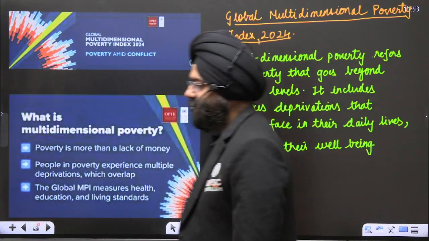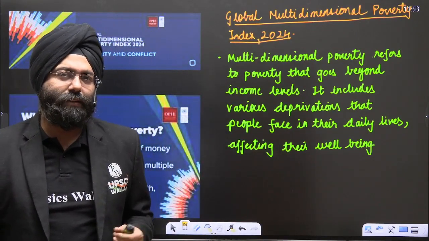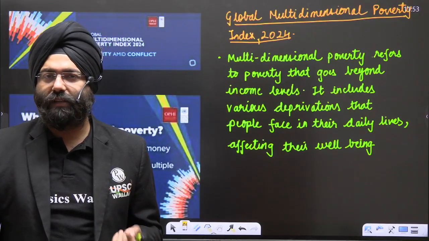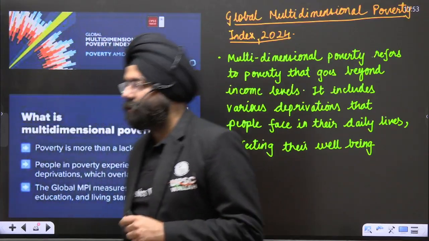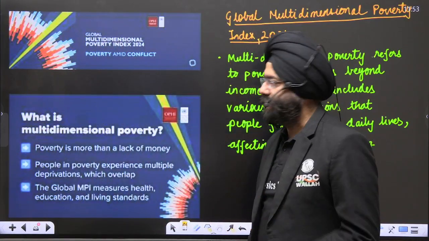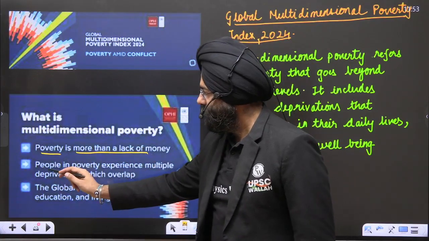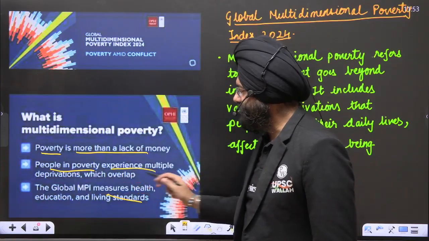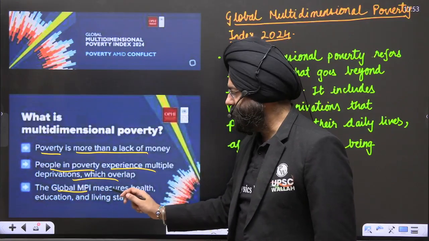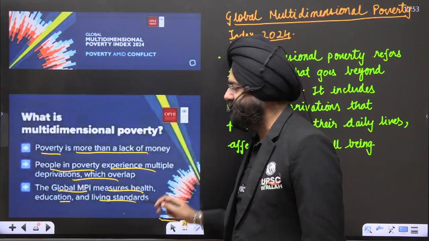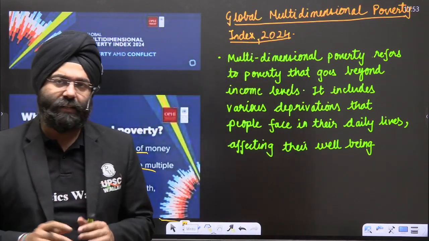Now, the next topic is the Multidimensional Poverty Index 2024. This is again very important, because whenever we talk about poverty, what comes to our mind is the income a person is earning, and because of that income parameter, someone is poor. But according to the Multidimensional Poverty Index, poverty is more than a lack of money. People in poverty experience multiple deprivations which overlap. The Global Multidimensional Poverty Index measures health, education, and living standards, and gives a comprehensive, holistic index of what poverty basically is.